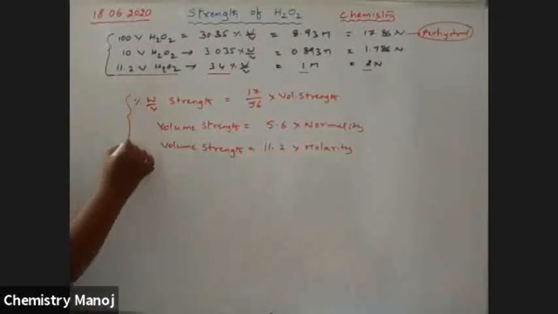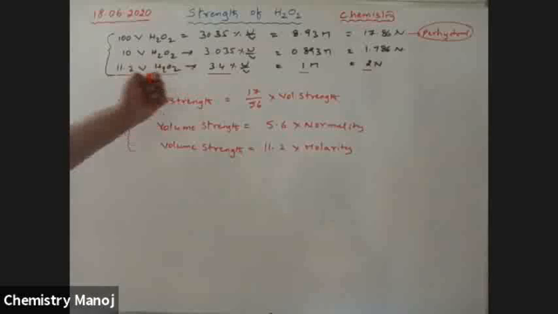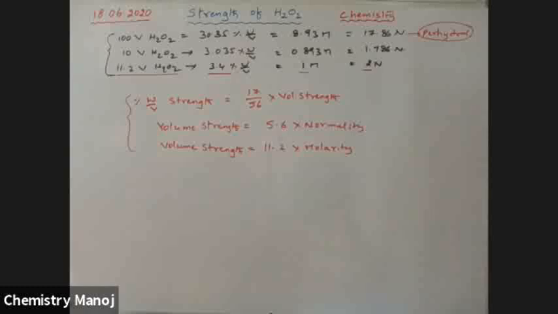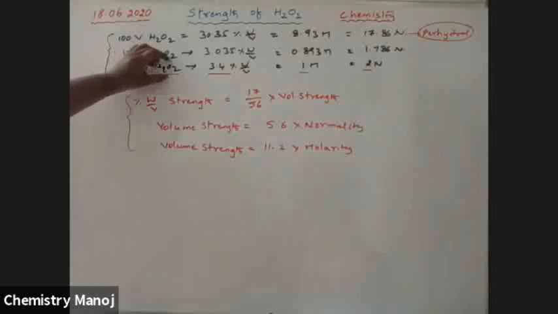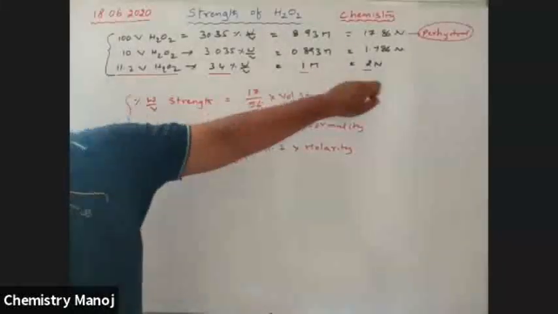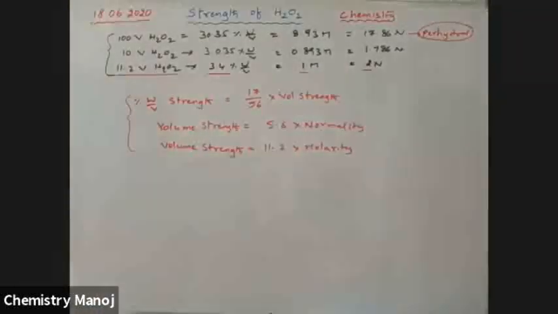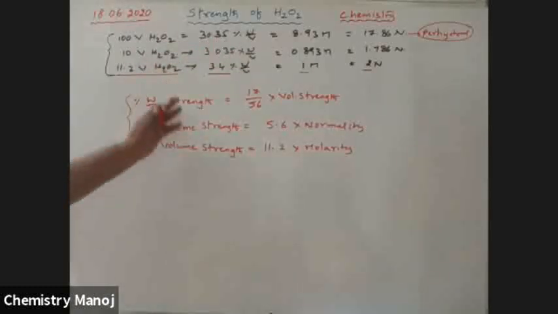So on your board, some relations are given to you. Please keep all these relations in mind. At least these are not necessary, but if you know these relations, we can calculate problems easily. At least 11.2 volume H2O2 is equal to 3.4% weight by volume, which is equal to 1 molarity, which is equal to 2 normality. That's enough for us. There are other relations derived from those, so if you want, please keep them in mind.